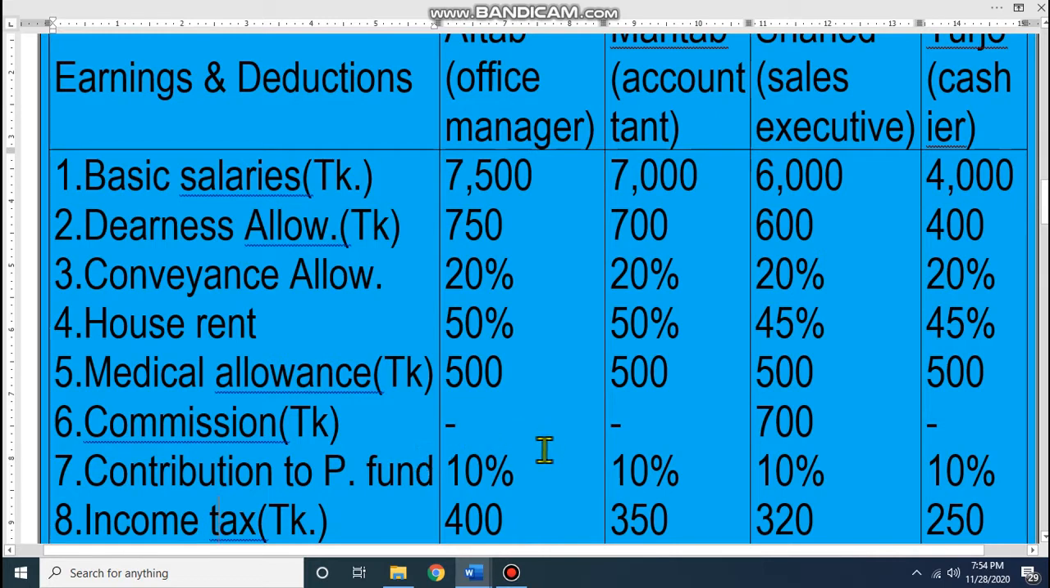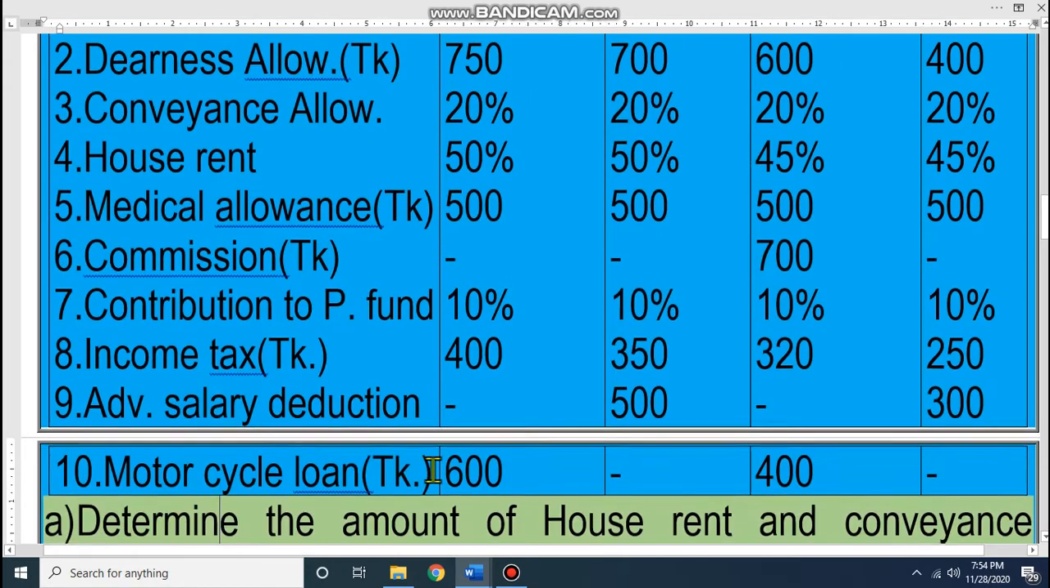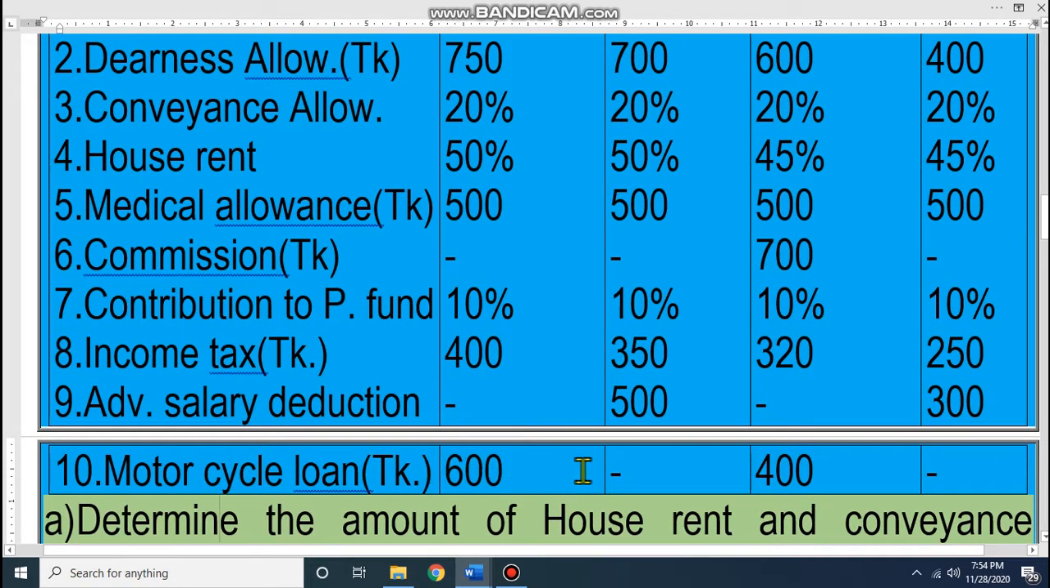Contribution to provident fund, 10%. That means from basic you have to find out 10%. This is a deduction item. Then income tax, this is also a deduction for the workers. Then advance salary deduction, that means he has taken advance salary, this is also another deduction. Then motorcycle loan, the employee took a motorcycle loan, this is also a deduction. That means at first you have to make the total of earnings, then you have to deduct the deductions, then you will get the net salary.